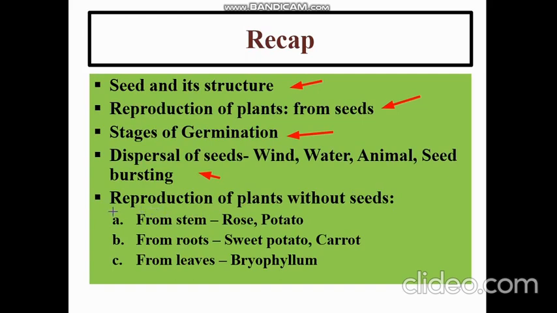Now, you also came to know that plants reproduce without seed also. So, there were three ways by which reproduction of plants without seeds took place. The first one was from stem, that is, what are the two examples? Rose and potato. Then from roots, then the example of the plant is sweet potato and carrot. And we also saw a video in which bryophyllum grows a new plant from its leaves.